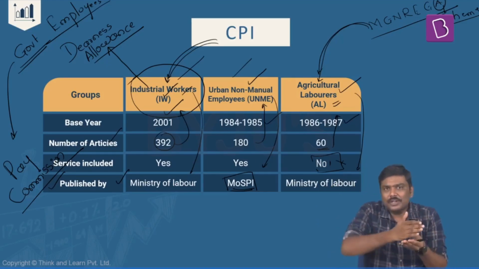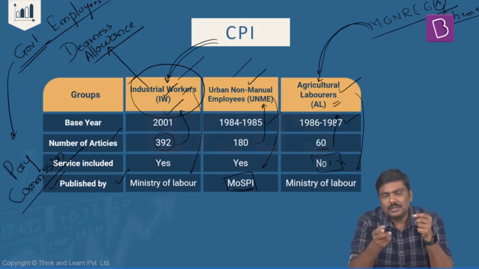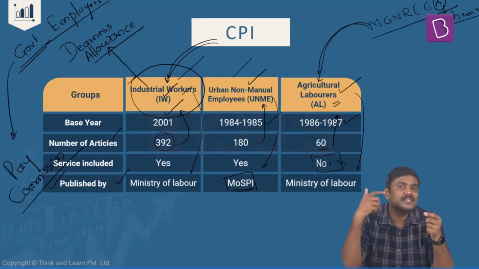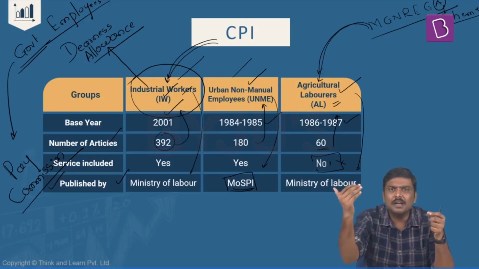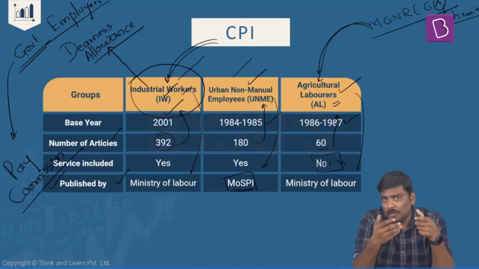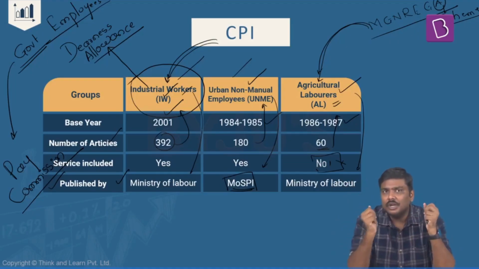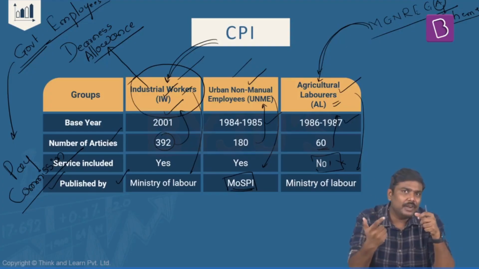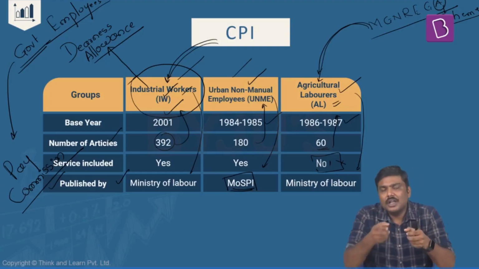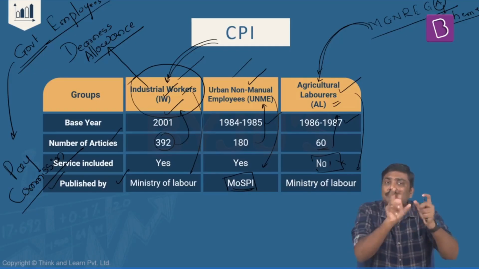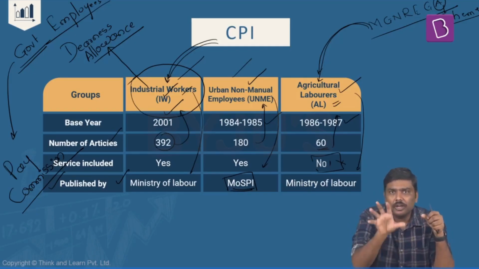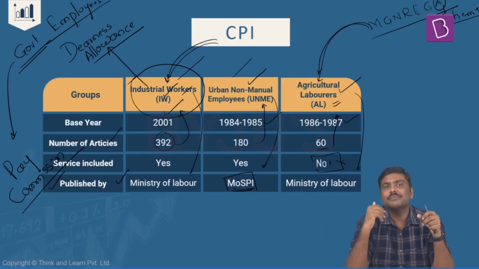So the problem here is that from 1 year to the next year, because of inflation, the cost of goods as well as services in the market will keep on rising upwards. But the salary of the government employees remains constant. Don't you think that will have a limiting effect? Because of inflation, how much goods or services they can purchase using the same salary will become lower and lower over a period of time.